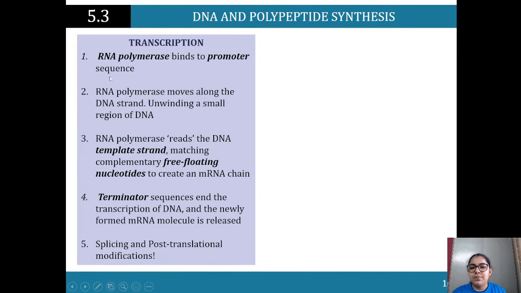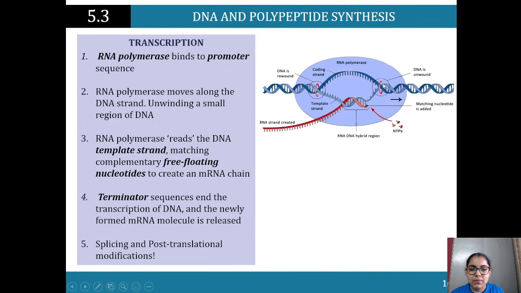So transcription. RNA polymerase binds to the promoter. Now remember, now that we are making proteins, not the whole DNA is coding for proteins. Only a specific part of it is coding for proteins. So what that means is we're not going to open up the whole DNA. That's going to be time consuming. It's huge. We don't need the whole genetic material. We only need the part that codes for the protein that we're after.